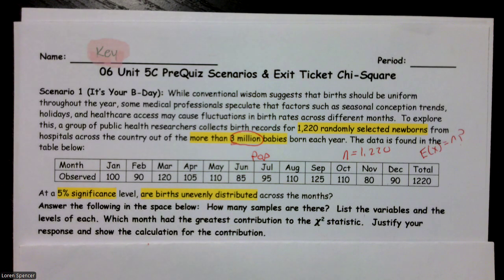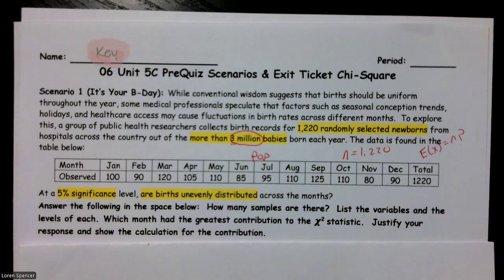So, first scenario, it's your birthday. And we went through this, and it said while conventional wisdom suggests that births should be uniform throughout the year, some medical professionals speculate that factors such as seasonal conception trends, holidays, and healthcare access may cause fluctuation in birth rates. To explore this, a group of public researchers collects birth records for 1,220 randomly selected newborns.